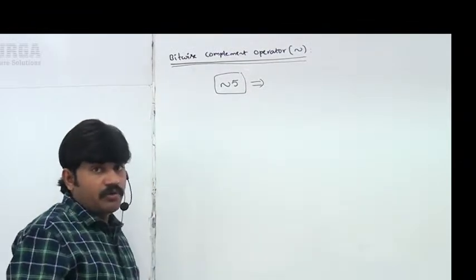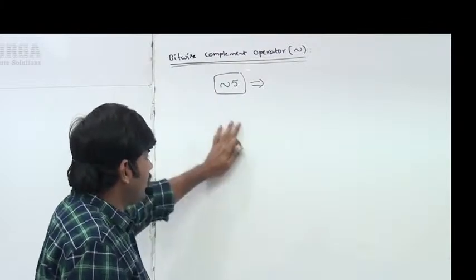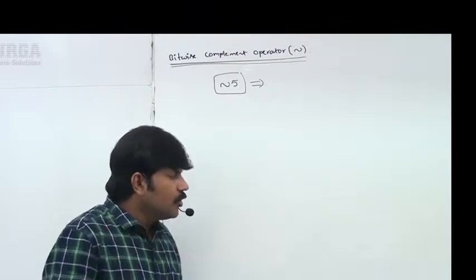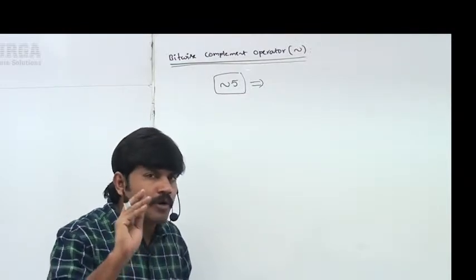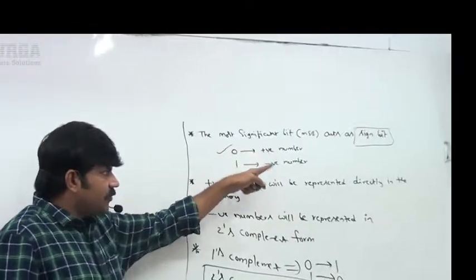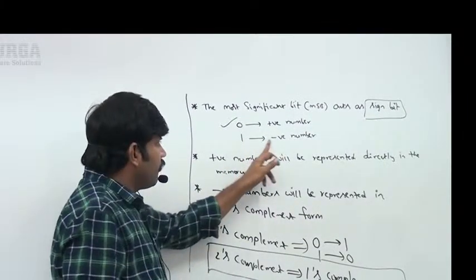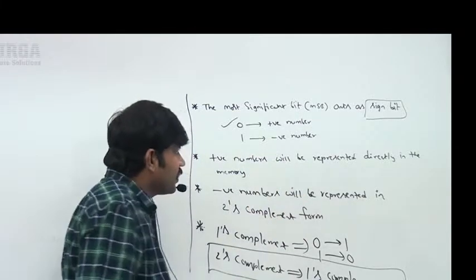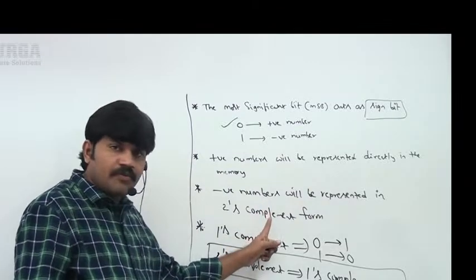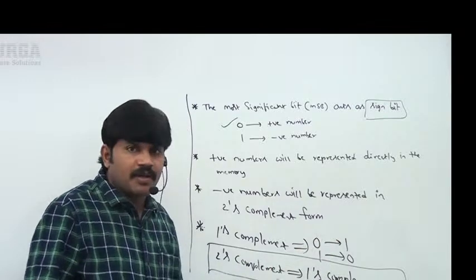Sir, I too don't know what the output is. Let me go for a straightforward analysis. At last we will decide whether we get the same output in the system or not. Before continuing, let me review a few points. The most significant bit acts as the sign bit. 0 means positive number, 1 means negative number. Positive numbers are represented directly in memory, but negative numbers are represented in 2's complement form. How can you find 2's complement? 1's complement plus 1 becomes 2's complement.